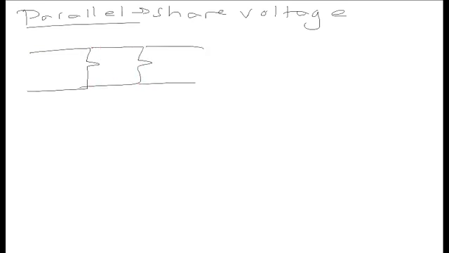Here are my resistors, and they are certainly in parallel. But how do I really know that? I can say that they share two nodes. To determine that, let's highlight the nodes and see what we end up with. The first node is here.